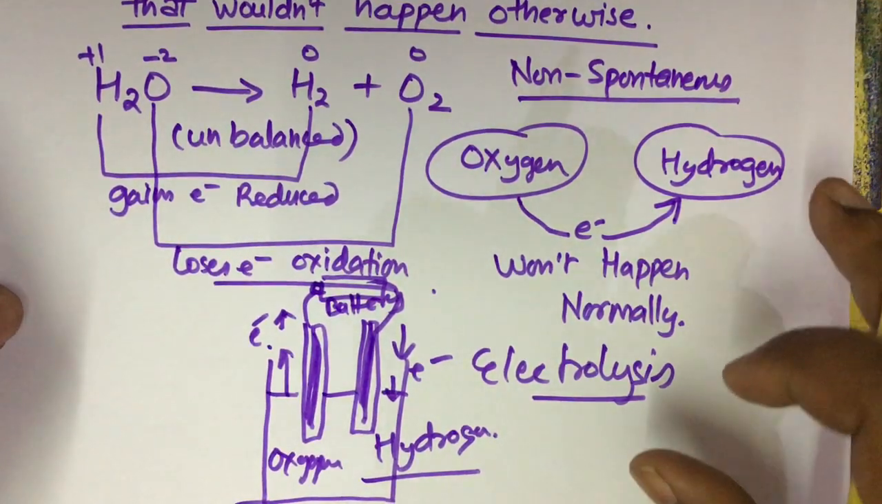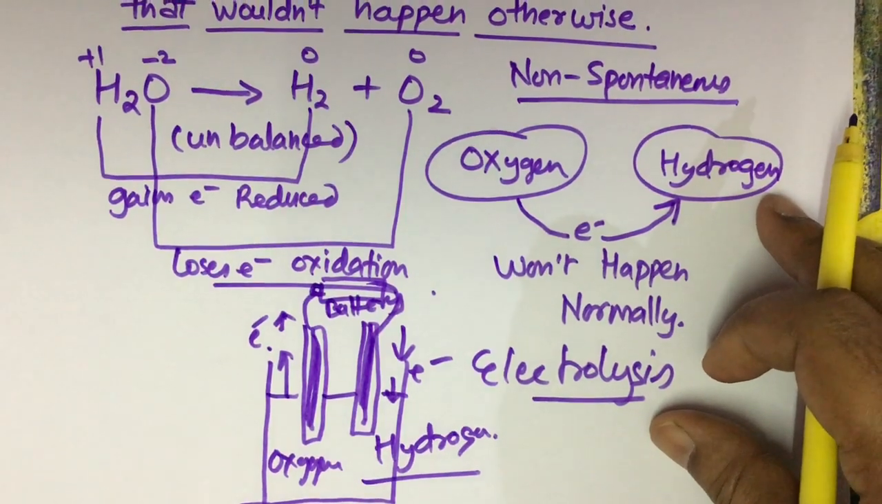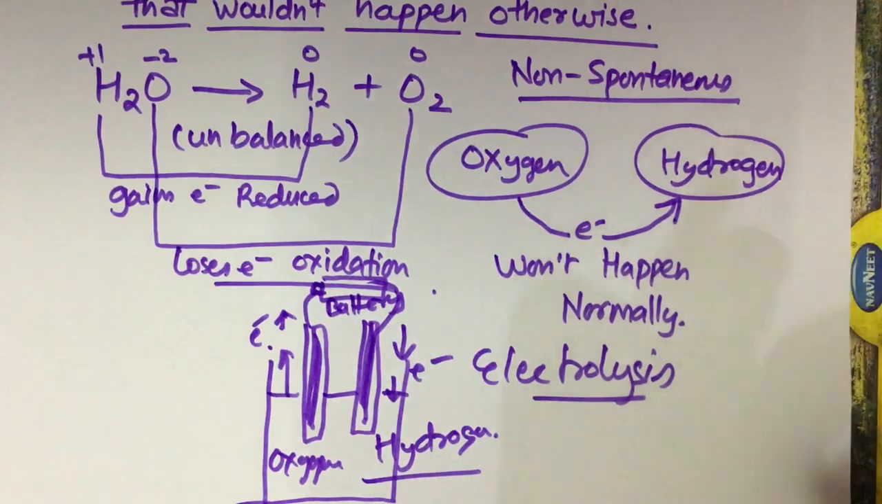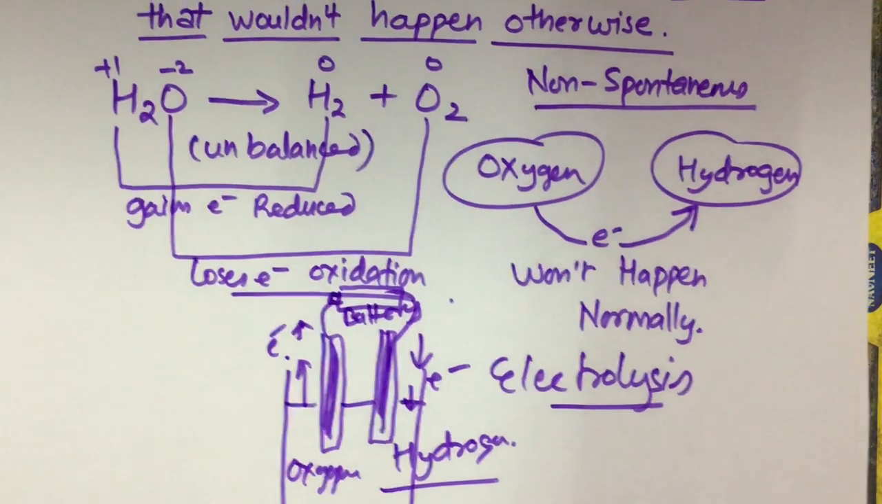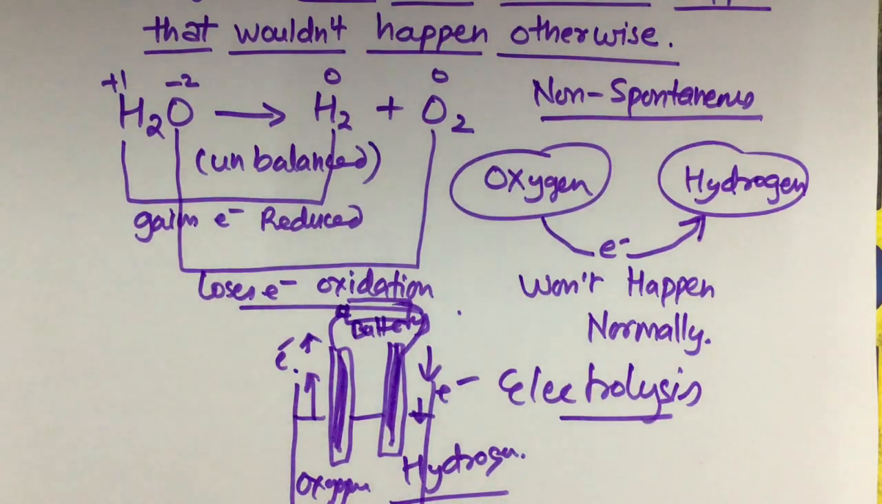So this is the introduction to electrochemistry, in which we have studied that electrochemistry is simply the relation or interaction between electricity and chemical reactions. There are two ways in which electricity and chemical reactions interact. One, that certain chemical reactions can create electricity, and the other is that electricity can make certain reactions happen that won't happen otherwise.